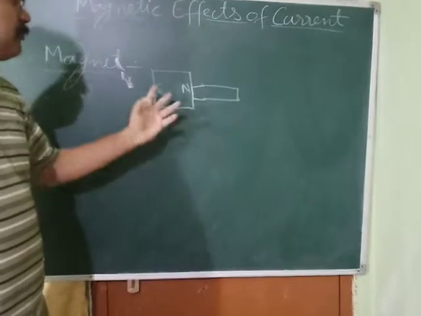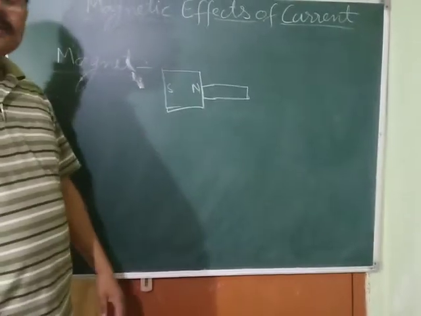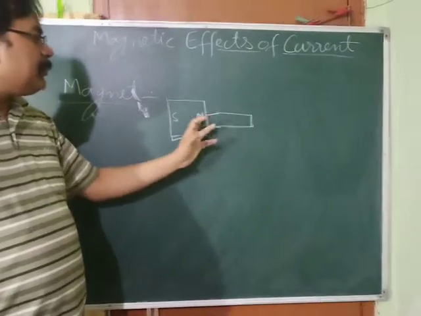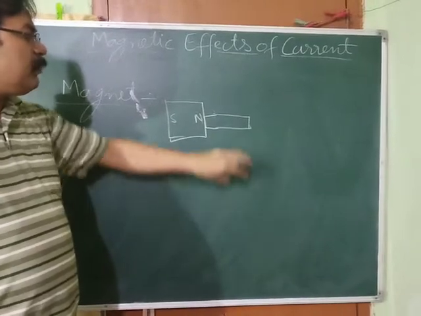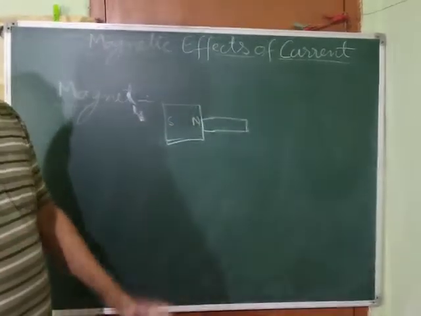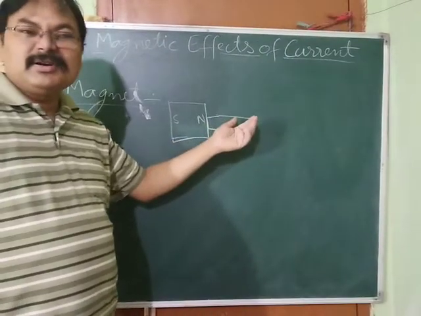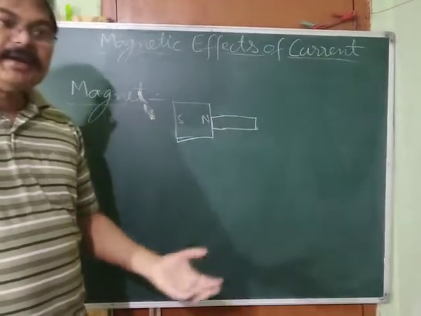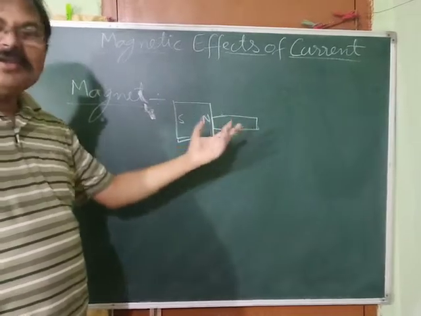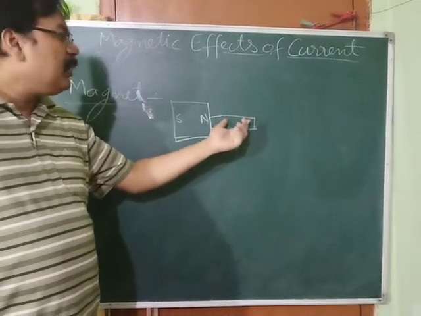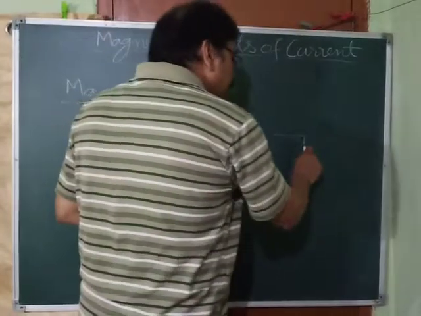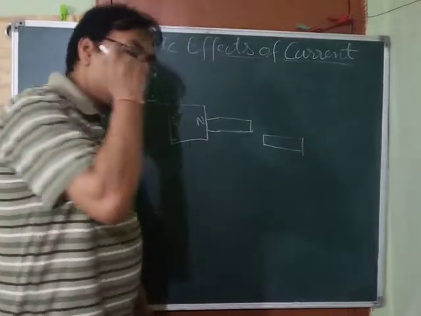Magnets have two poles, north pole and south pole. You will find this material also gets magnetized. It was not taken out from the earth's crust, but you have magnetized it. So you get a new magnet, and this is called a man-made magnet or artificial magnet.